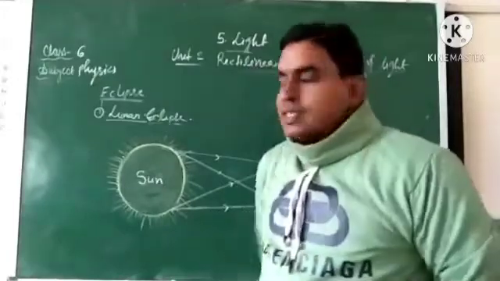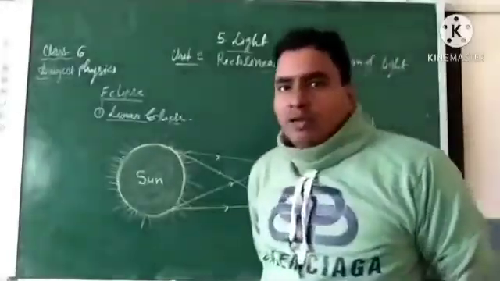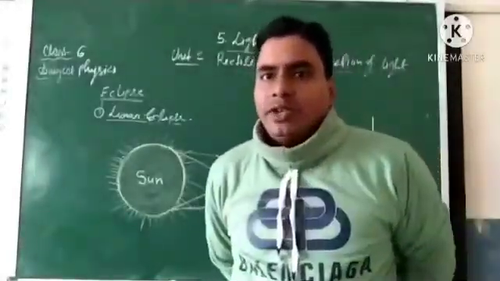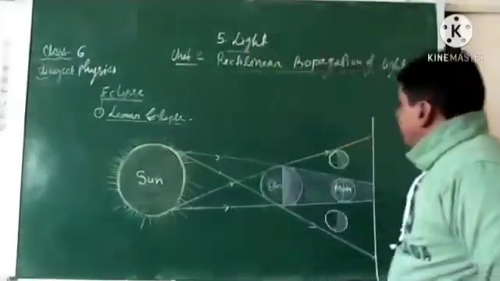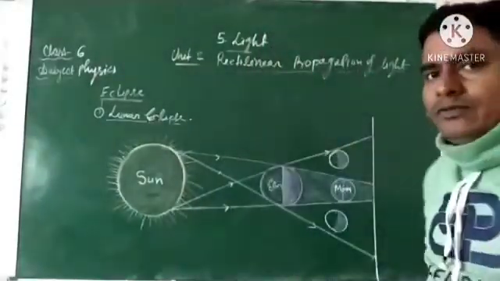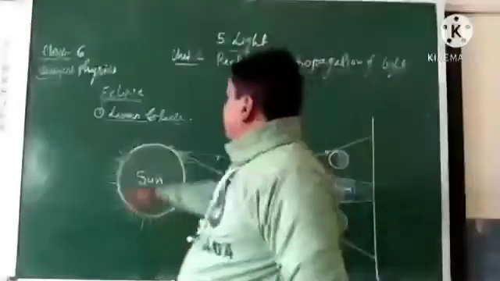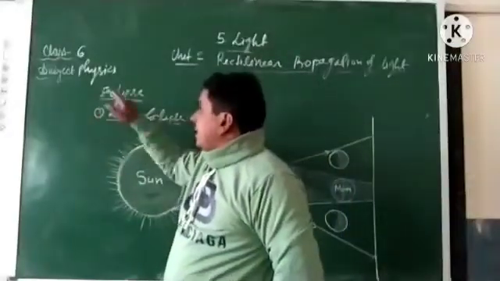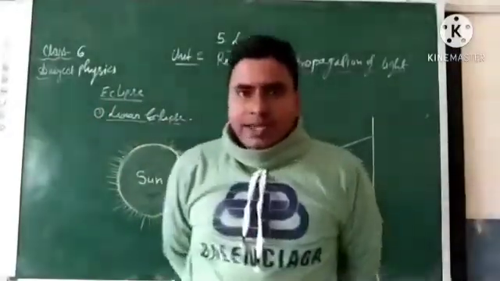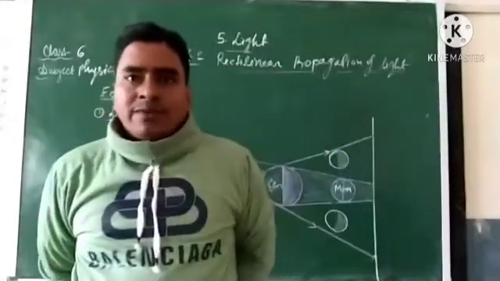Today we will discuss the second last topic of the chapter light, under the second unit, rectilinear propagation of light. So the topic is what? Eclipse. It is basically based on the concept of shadow.